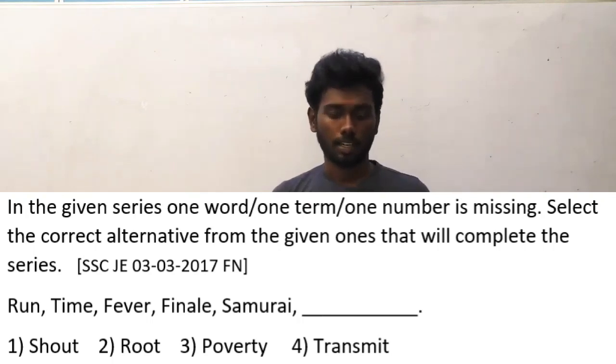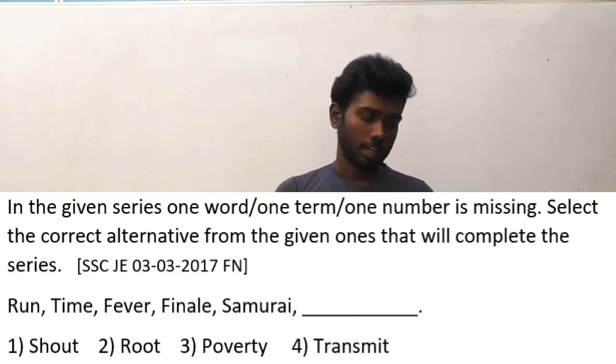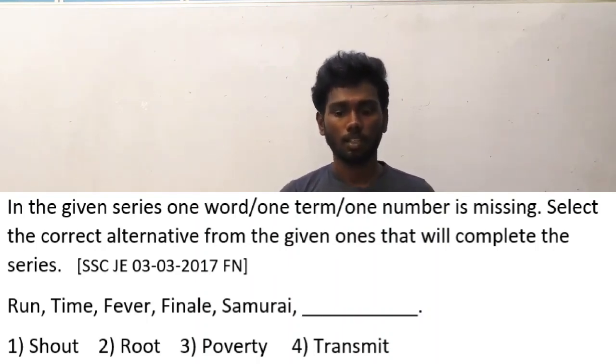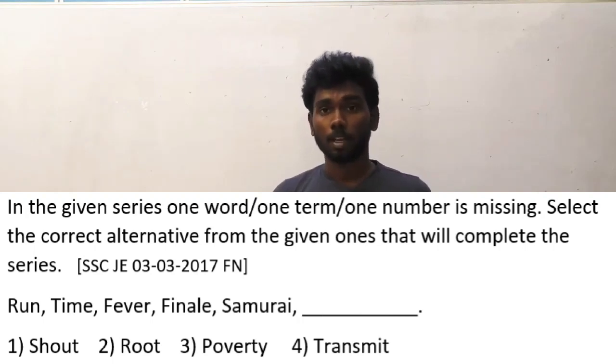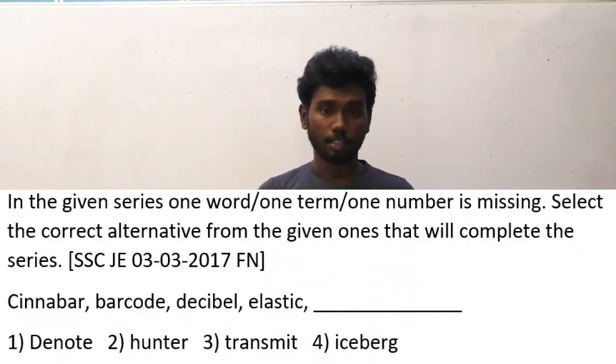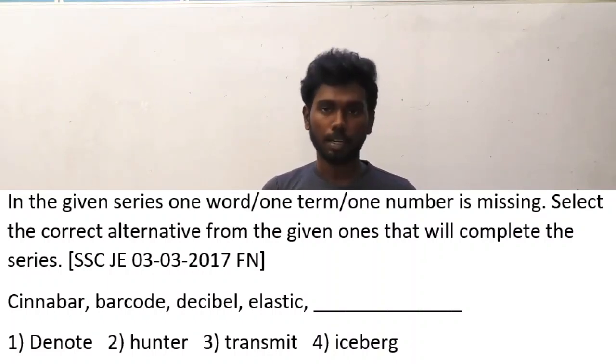If you look at the pattern of the series initially, you can find that in every word, the number of letters is increasing, starting from run to samurai. For run it is 3, for samurai it is 7. So the next word must contain 8 letters. Find an option which contains 8 letters, and the answer is transmit. Let's move on to the 44th question. In the given series, one word or one term or one number is missing. Select the correct alternative from the given ones that will complete the series.